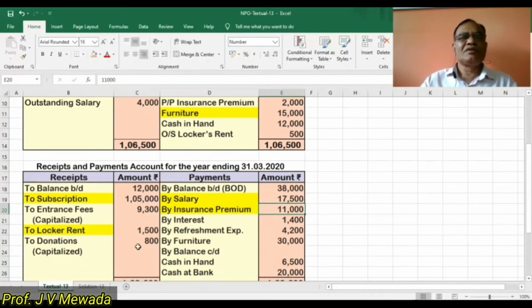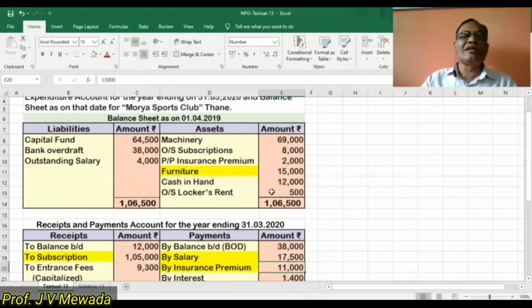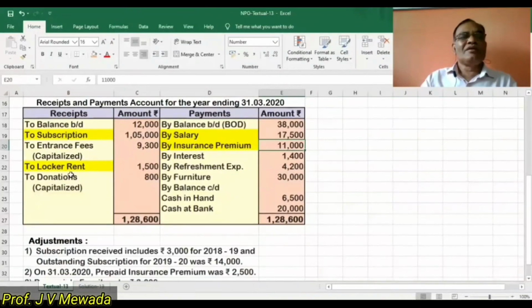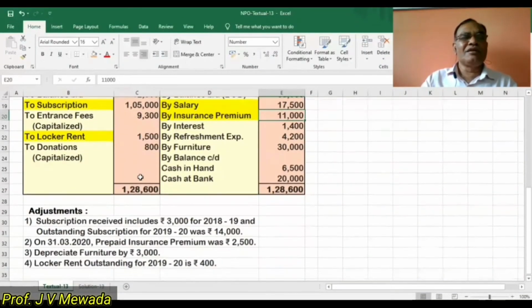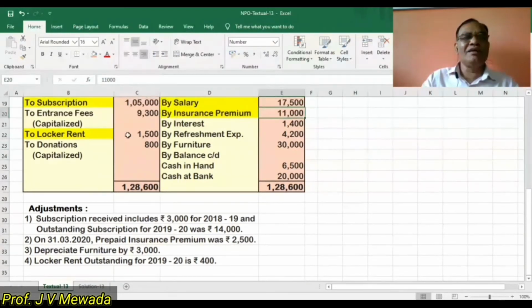Now outstanding locker rent, just like subscription, we are having outstanding locker rent of the last year, 500. 500 is receivable. So we are given the locker rent over here, and we are given the locker rent outstanding for the current year. So outstanding of current year we are going to add, and outstanding of last year we are going to subtract. आप पहले करो या बाद में करो, मतलब एक ही है.